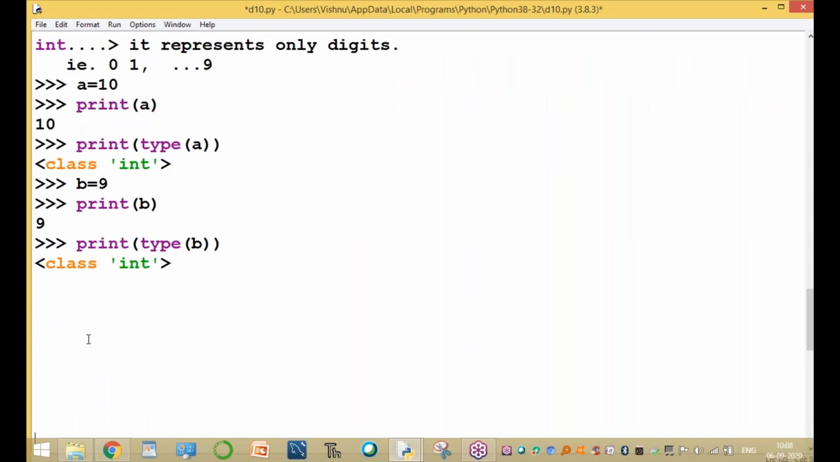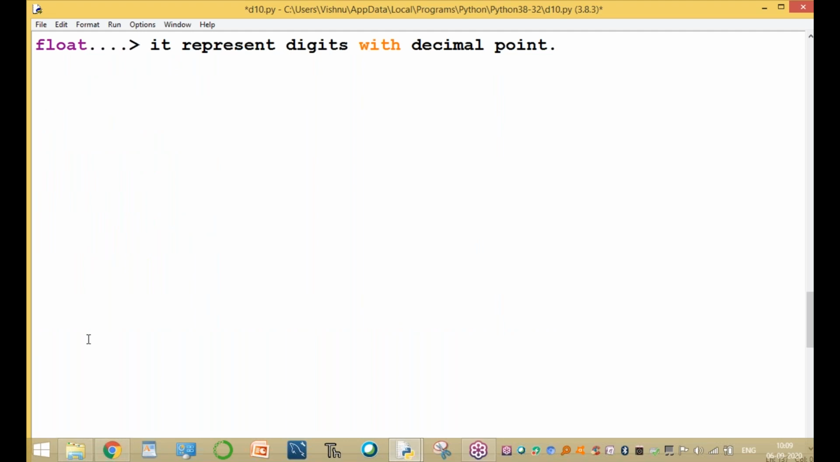Okay, integer type example. The integer type means it represents the 0 to 9 digits. And next one is, what is float type? What is float data type? Float means it represents digits with a decimal point. It is also a float type, digits with a decimal point. This is called a float type variable.